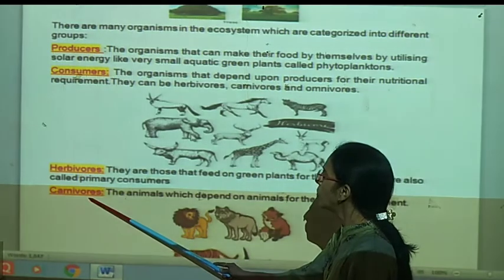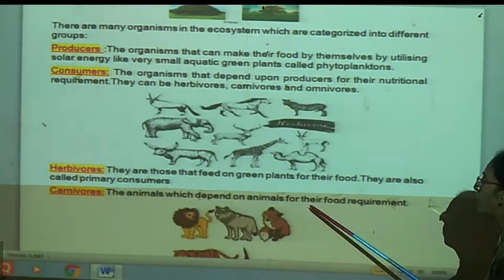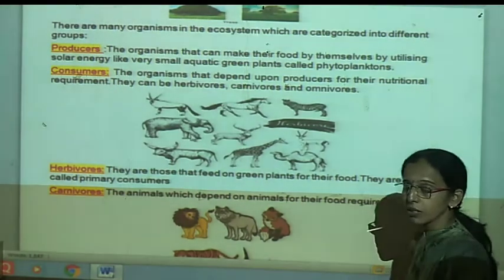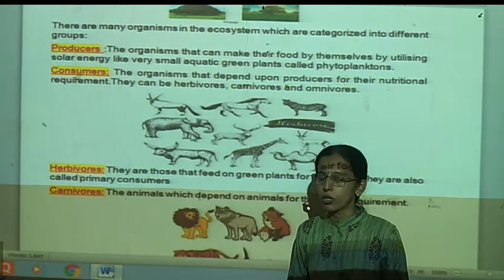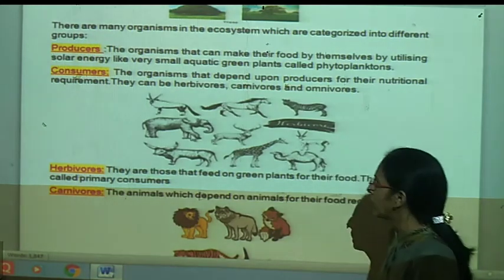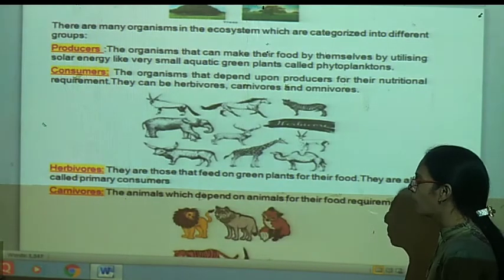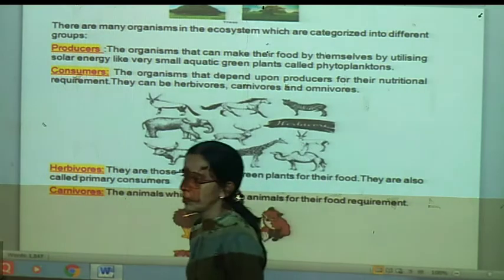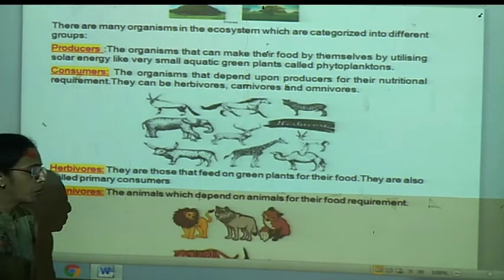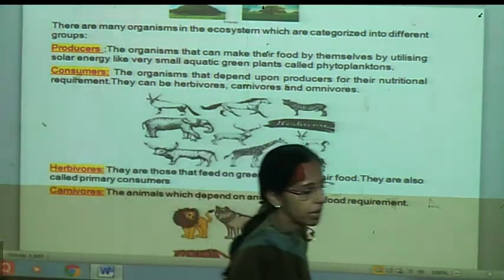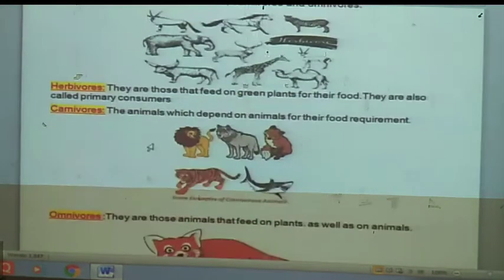Material. Now what about carnivores? The animals which depend on other animals for their food requirement, meaning animals who are eating other animals' flesh or the bodies of other animals as their food material. These are called carnivores. We know them as tiger, lion, fox. These are all animals of the wild. They are using other animals as their food material. So these are called carnivores or the secondary consumers.